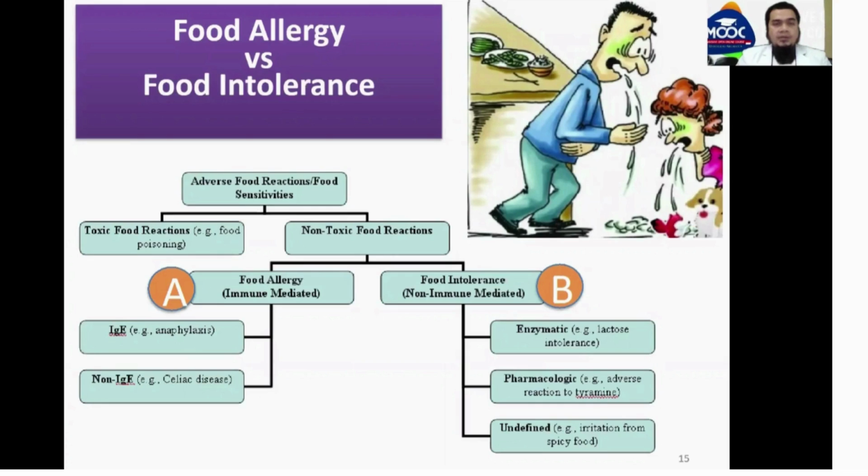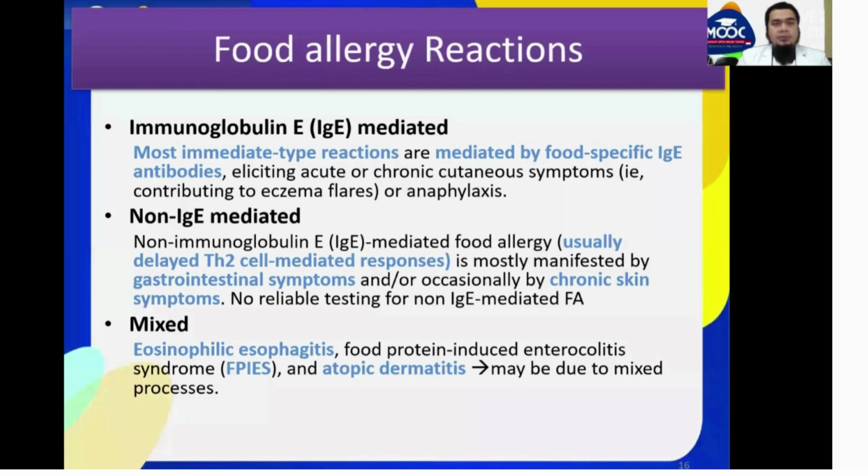The adverse reaction is divided into toxic food reaction and non-toxic food reaction. The non-toxic food reaction is divided also into food allergy and food intolerance. Food allergy reactions are caused by IgE mediation. Most immediate type reactions are mediated by food-specific IgE antibodies, and non-IgE mediated is mostly manifested by gastrointestinal symptoms and occasionally by chronic skin symptoms.